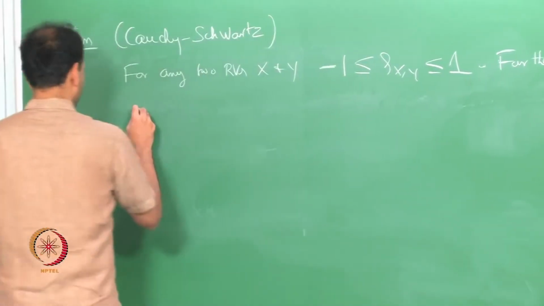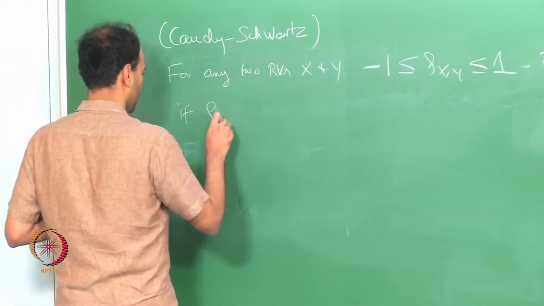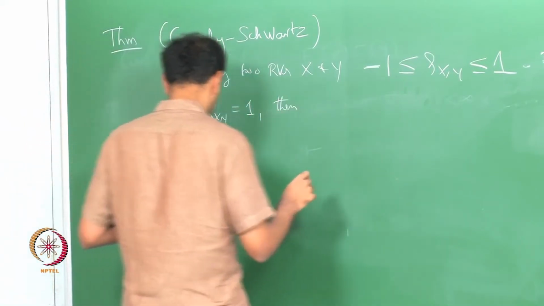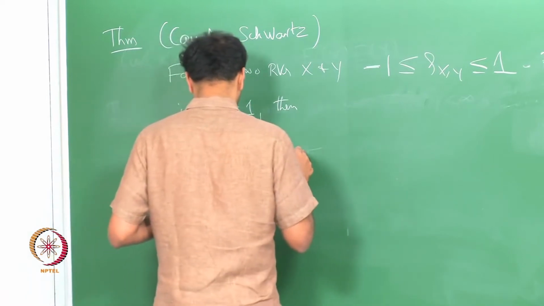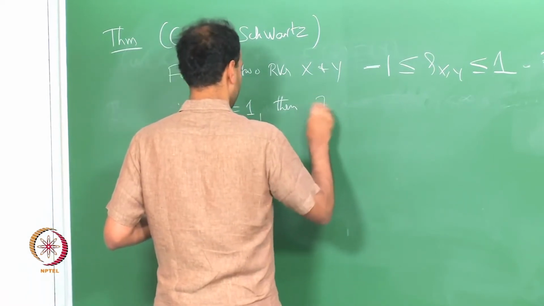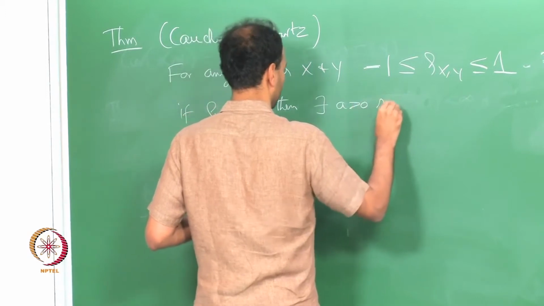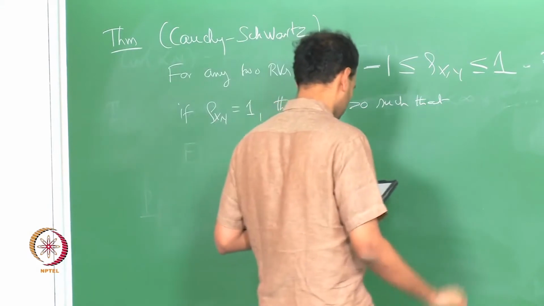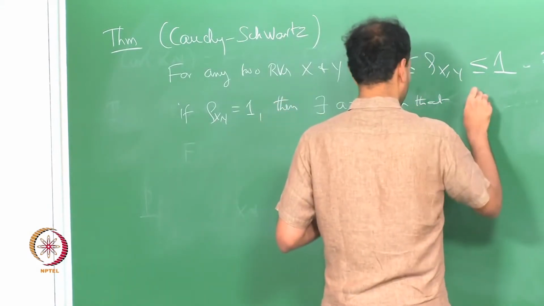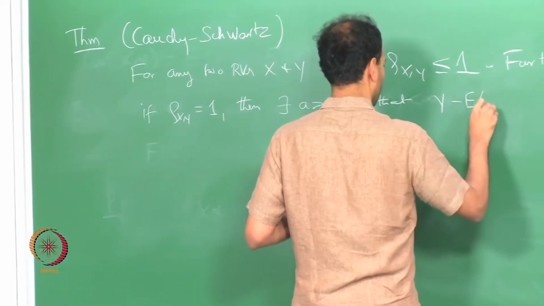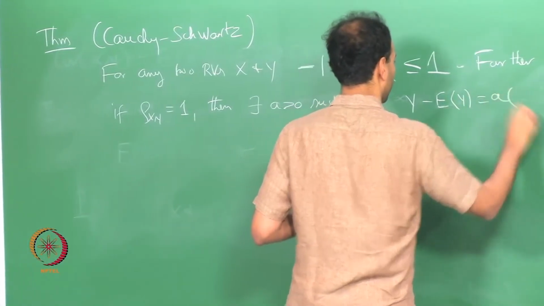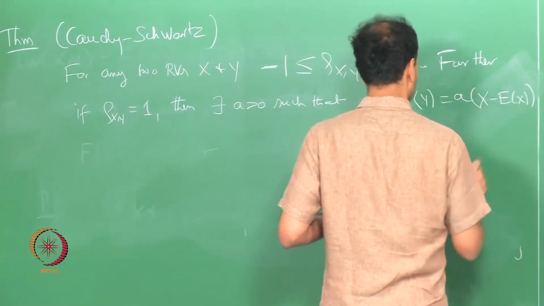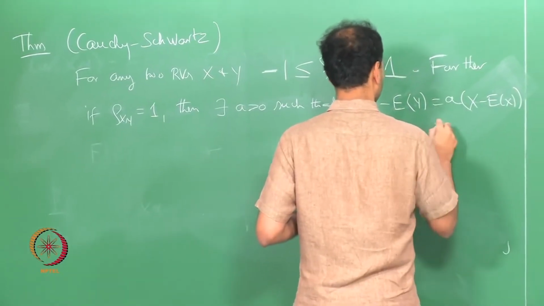Further, if rho x comma y equals 1, then there exists some real number a greater than 0 such that y minus expectation of y equals a times x minus expectation of x almost surely.